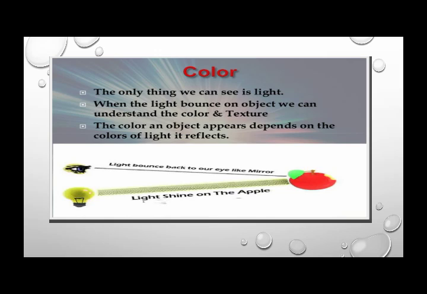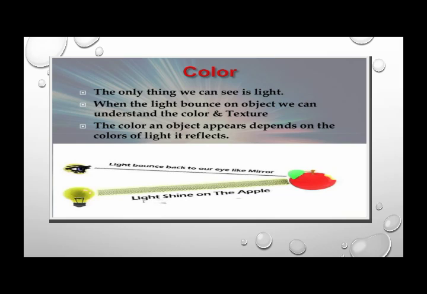Now this is all happening because white light is entering them, which contains all of the colors. But if we try to see the green objects, which we are seeing as green right now, in a red light, particularly in a red light, they seem black, because the object reflects green color, but we are seeing them in a red light. So the red light can't be reflected back by that object. It is going to be absorbed by that object and nothing will be reflected. So when no light is reflected, the object seems black in color, right?